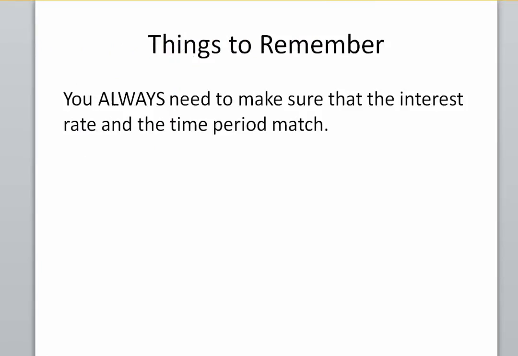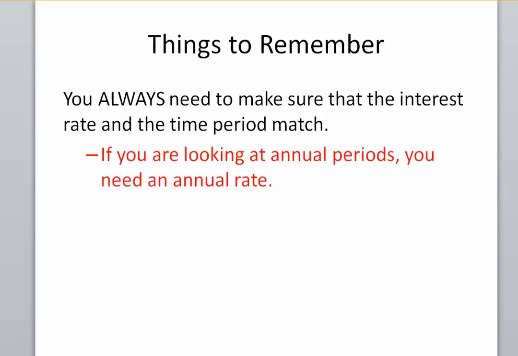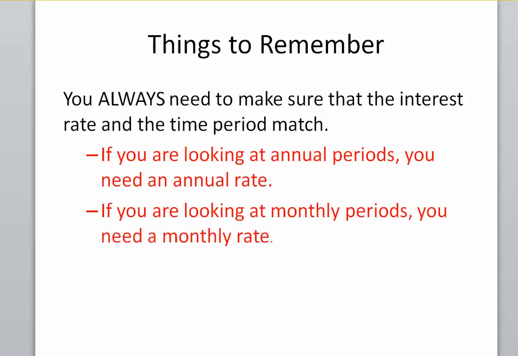A couple things to remember. We always need to make sure that the interest rate and the time period match. So if we're looking at annual periods, we need to use annual interest rates. And if we're looking at monthly periods, we would need to use monthly rates, and so on.